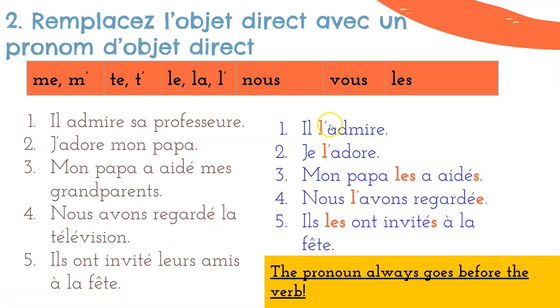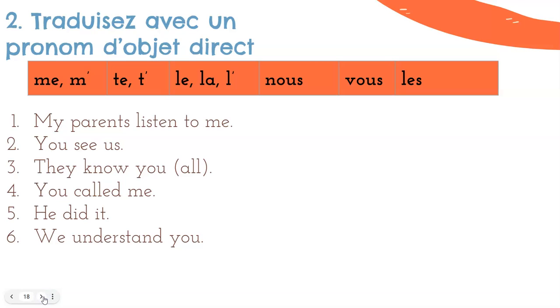A couple reminders from here, the pronoun always goes before the verb, right? We have that here, here, here, here, here. Just a little reminder on the order there. Next thing that you should be able to do at this point for practice is translate these using a direct object pronoun. So for example, we have my parents listen to me, you see us, they know you all, you called me, he did it, we understand you. So pause, see how much of this you're able to write out on your own. I'll start going over them together.